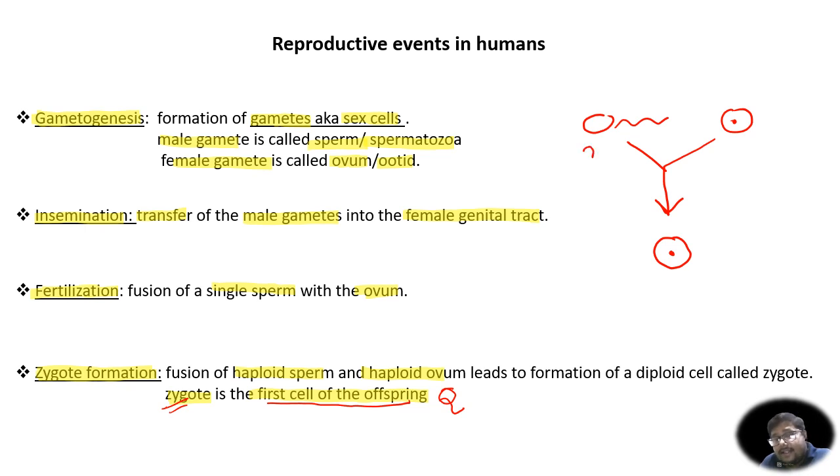We also studied that the sperm is haploid. Now, what is haploid? We will study afterwards, but for now, you can remember that haploid is when any cell has half the number of homologous chromosomes. Both haploid cells will combine to form a diploid zygote, which has the full set of chromosomes. So the first event is gametogenesis, which leads to insemination, leads to fertilization, and leads to zygote formation. Let us move on.